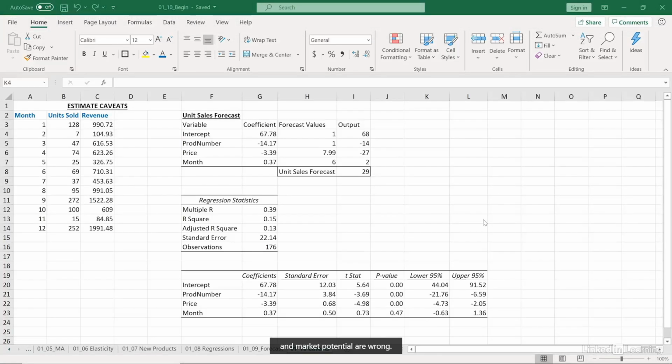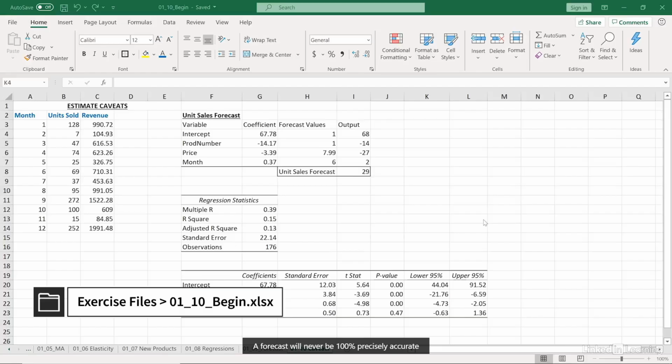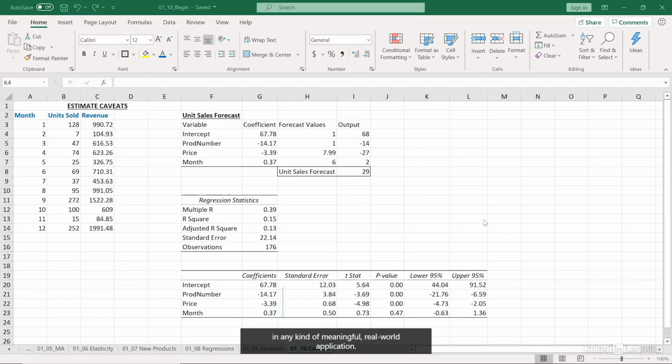All forecasts or estimates of demand and market potential are wrong. A forecast will never be 100% precisely accurate in any kind of meaningful real-world application. Knowing that, though, we do need to be able to understand when our forecast is likely to be more accurate or less accurate. I'm in the 0110 begin file.